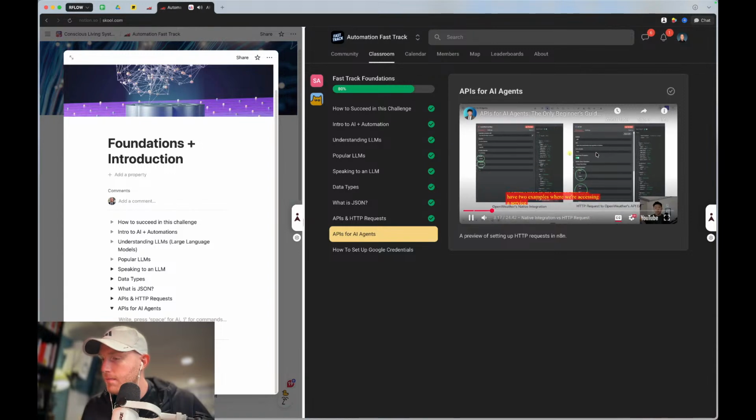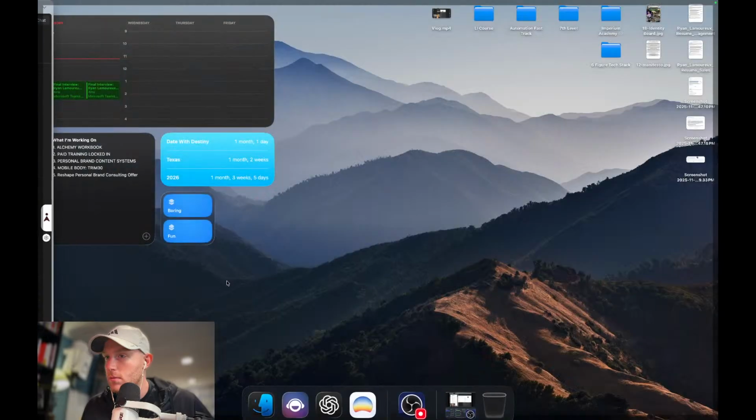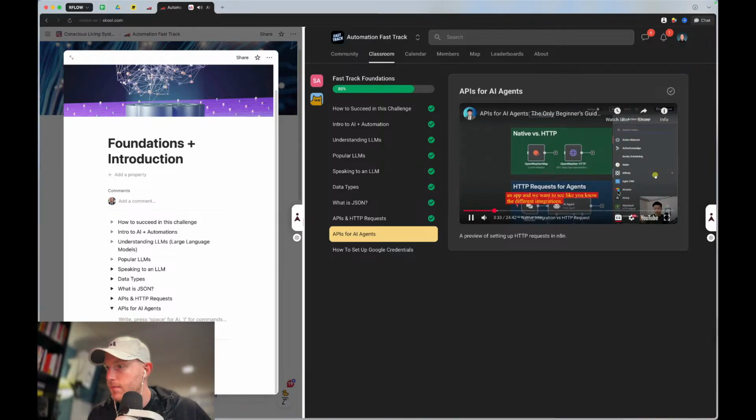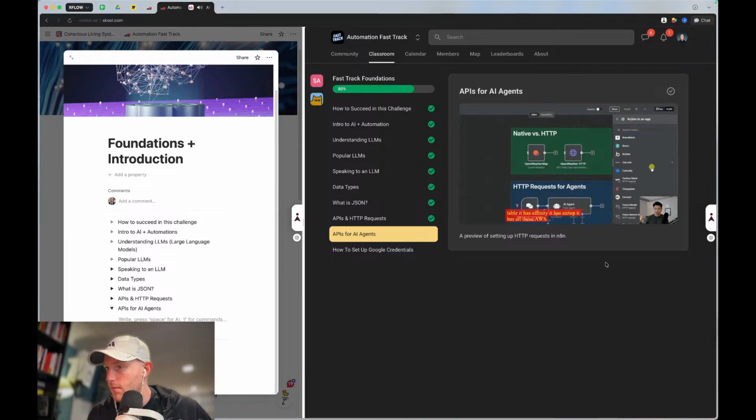So here we have two examples where we're accessing a service called Open Weather Map, which basically just lets us grab the weather data from anywhere in the world. On the left, we're using Open Weather's native integration within n8n. What I mean by native integration is that when we go into n8n and click the plus button to add an app, it shows the different integrations: it has Airtable, it has Affinity, it has Airtop, it has all these AWS things. It has a ton of native integrations.